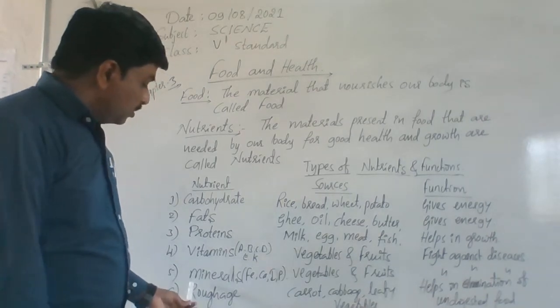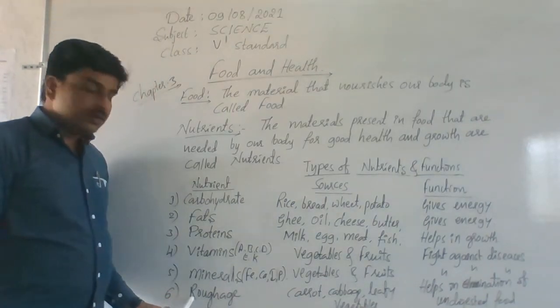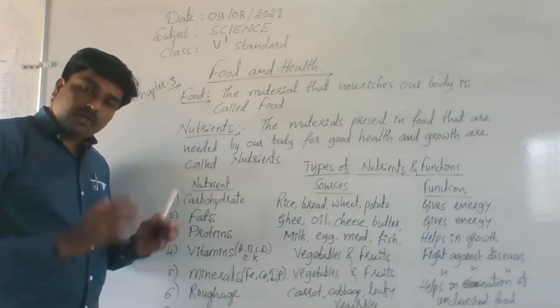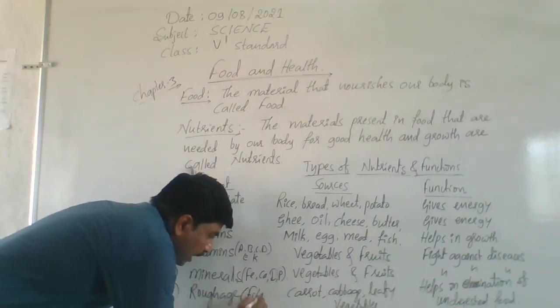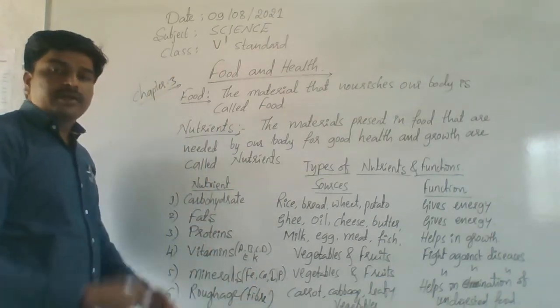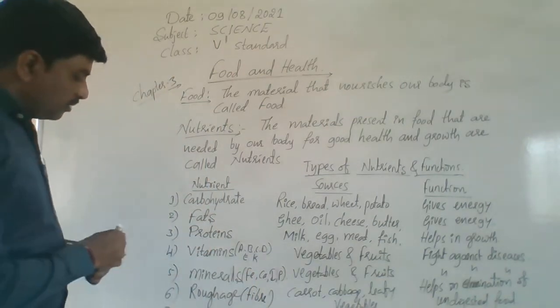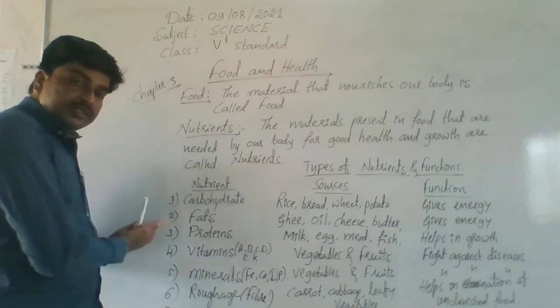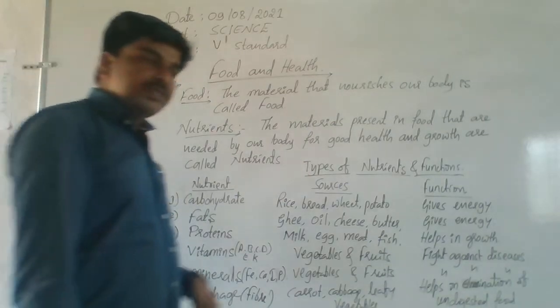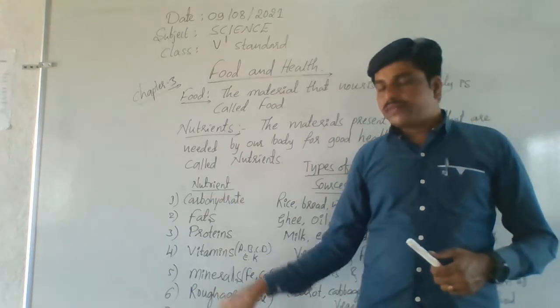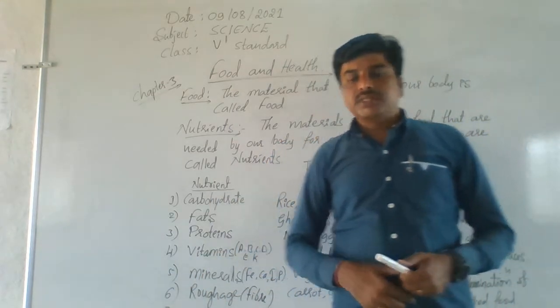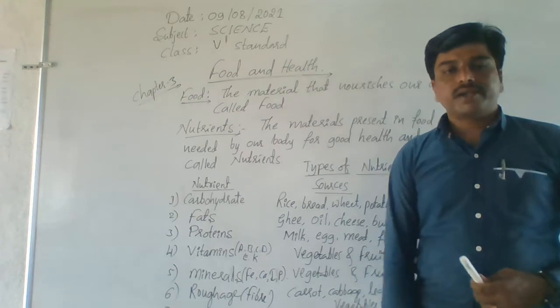Then roughage is there. What is it? Roughage is fibrous material. The other name for it is fiber. So finally, along with these 5 major nutrients, our body also needs roughage and water.